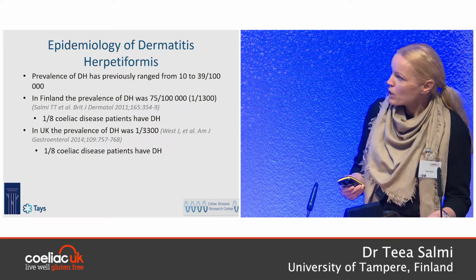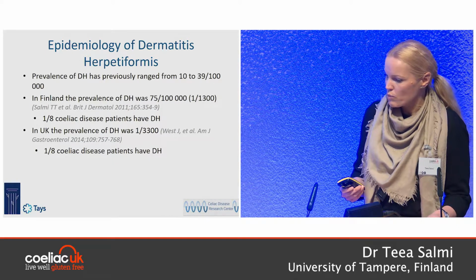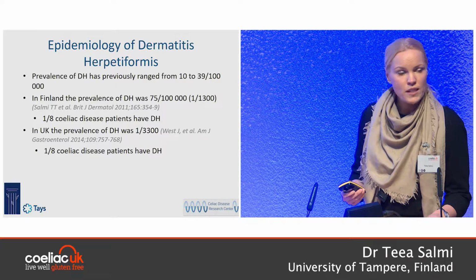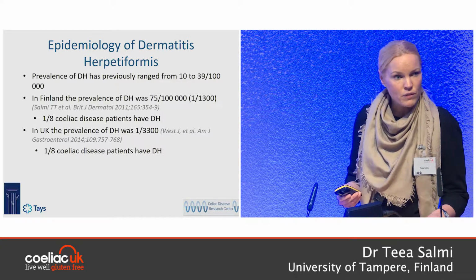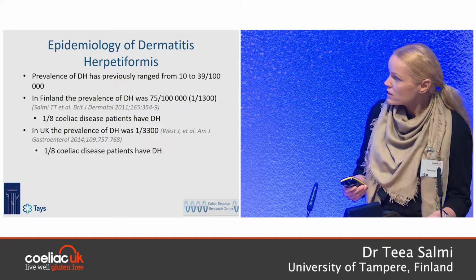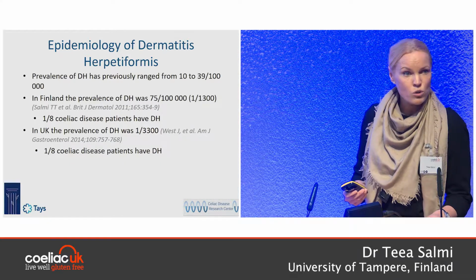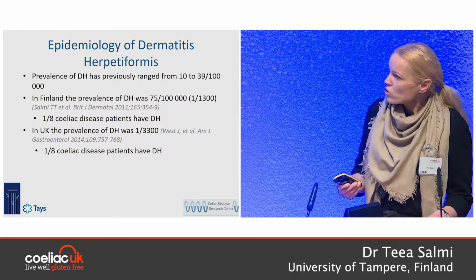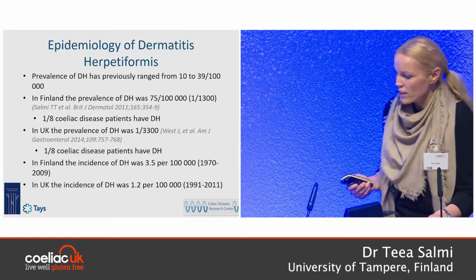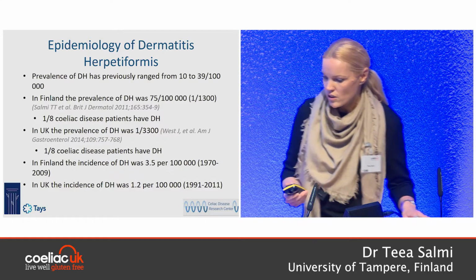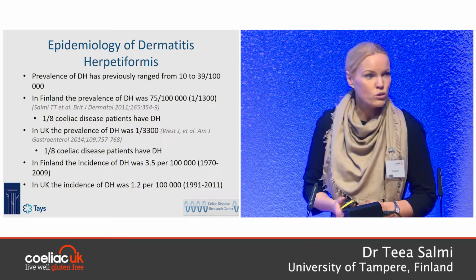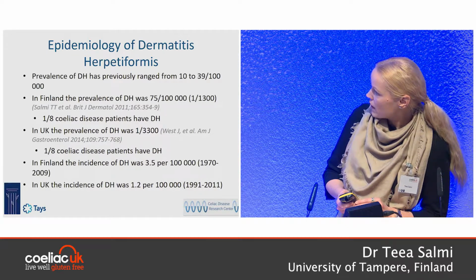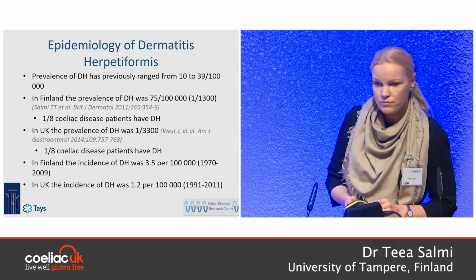In the UK study by West et al., which was published a couple of years after our study, it was shown that a similar percentage of celiac disease patients had Dermatitis herpetiformis as in Finland, but the prevalence was almost 3 times lower in the UK. Also, when the incidence of DH was investigated in these two studies, the incidence in the UK was almost 3 times lower than in Finland. But as you can see, the study periods are not identical in these two studies.